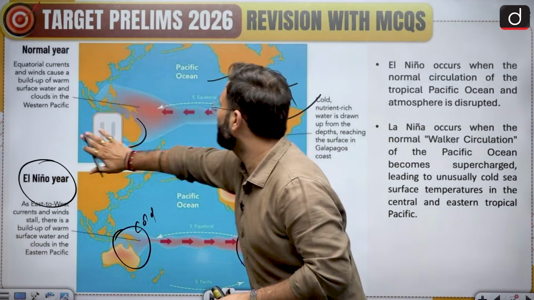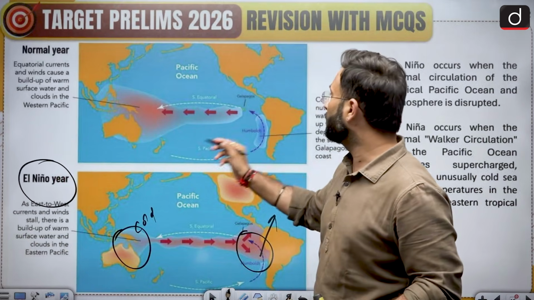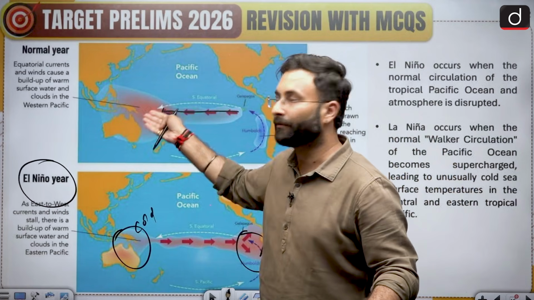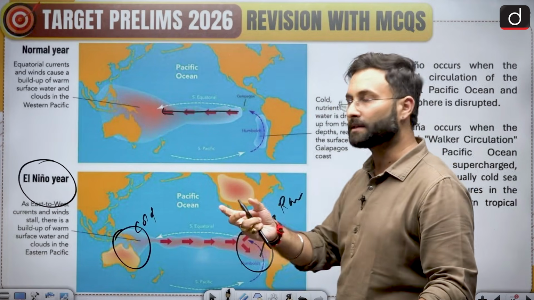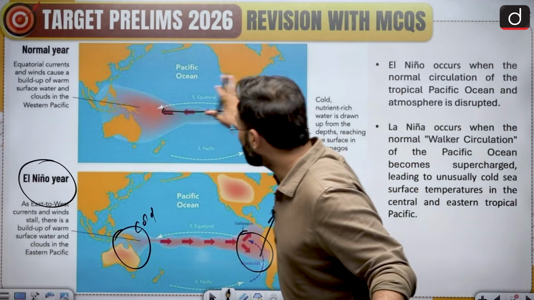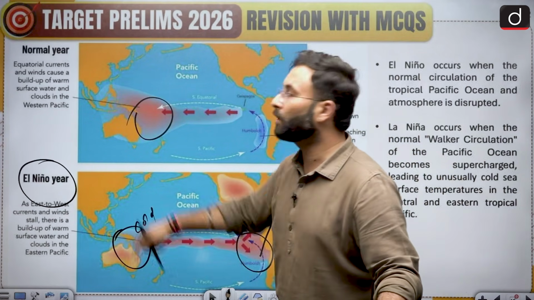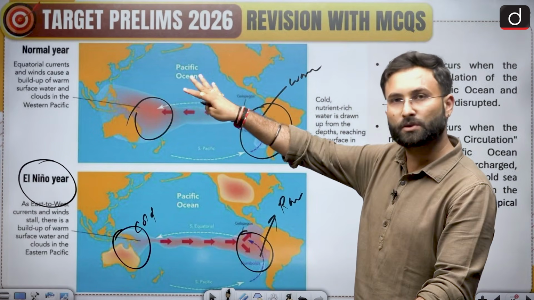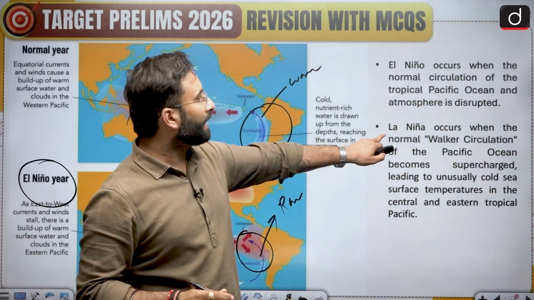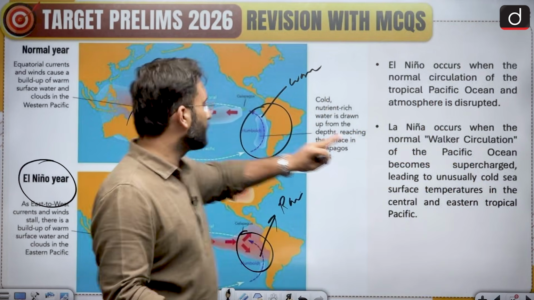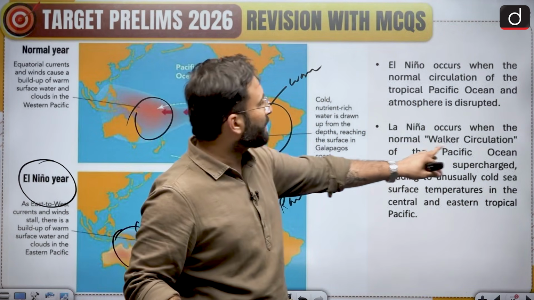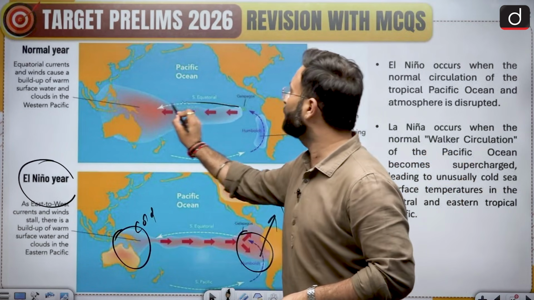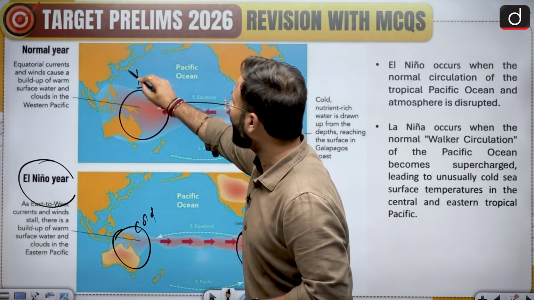Why is it a normal circulation? Because of your equatorial current, which is a motion from the eastern side of the Pacific to the western side, and the western coast will be facing heat, or warmer conditions. That is the normal condition. Now, if this cycle is disrupted, this particular area will not be as warm, and this area will not be cold, and it will start to get warm, and that condition is called El Nino. Coming to the La Nina part, it occurs when the normal Walker circulation, this whole circulation, of the Pacific Ocean becomes supercharged. Now, this is the normal condition, but what if this current becomes even stronger? So this particular area will face higher temperatures.